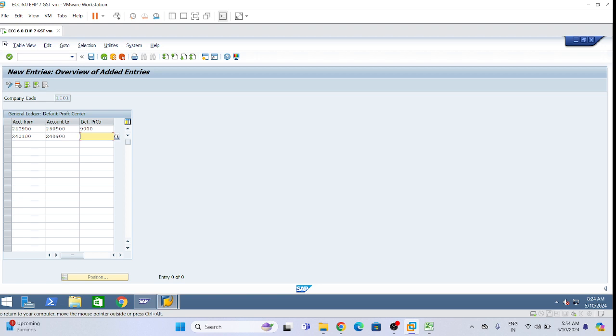So this one is 100 only. For Patancheru, I am giving the Patancheru profit center, and the profit center for Balnagar.